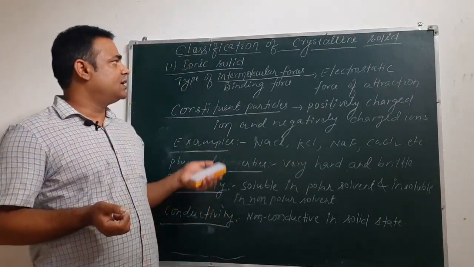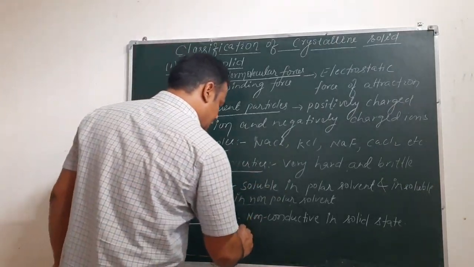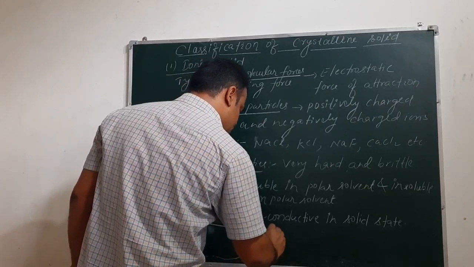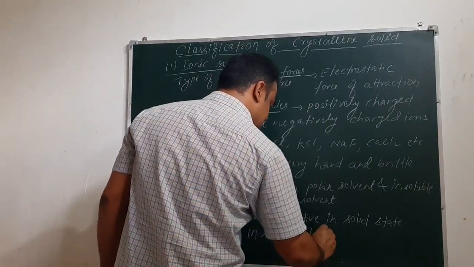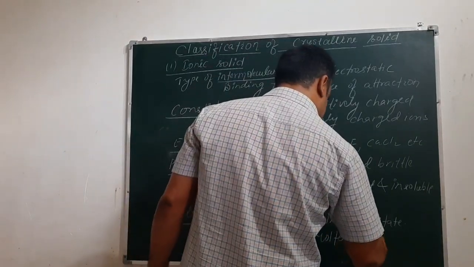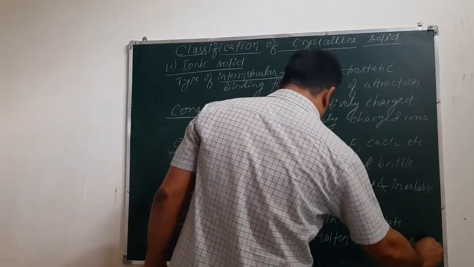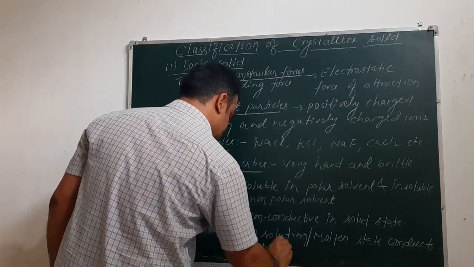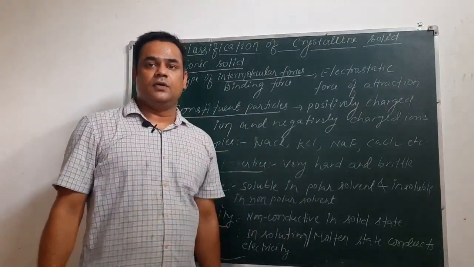So in solid state they are non-conductive, while in liquid state, in solution or in molten state, it conducts electricity. So these are the properties of ionic solids.